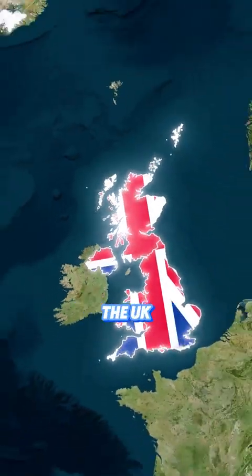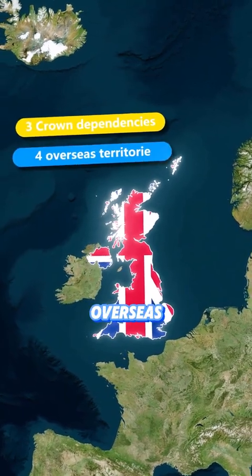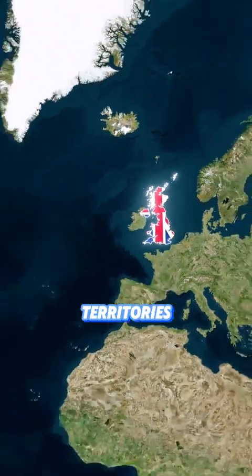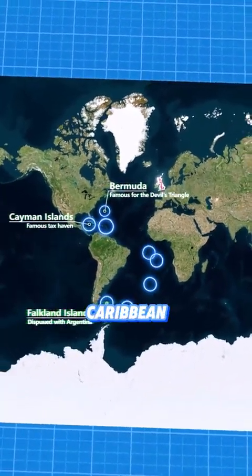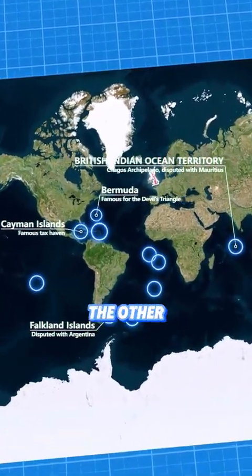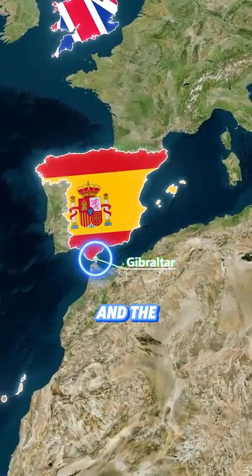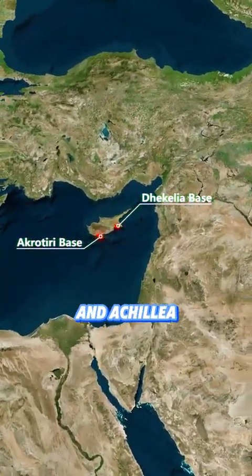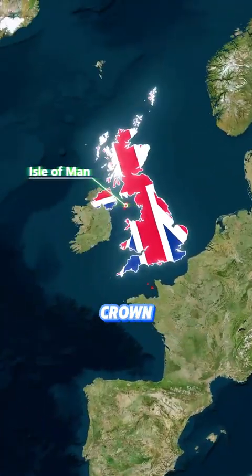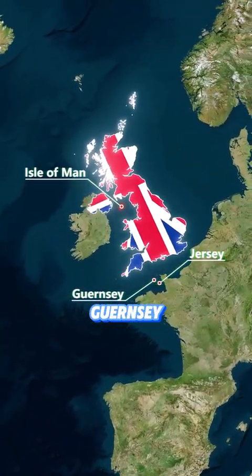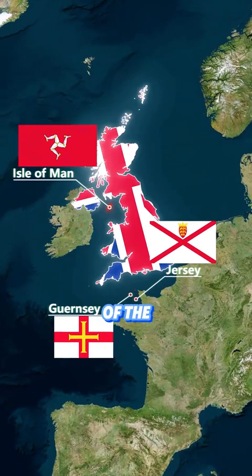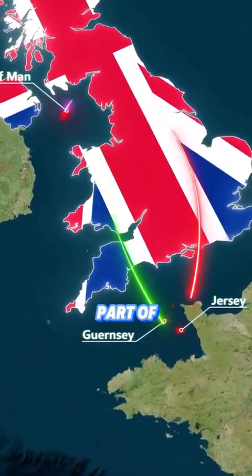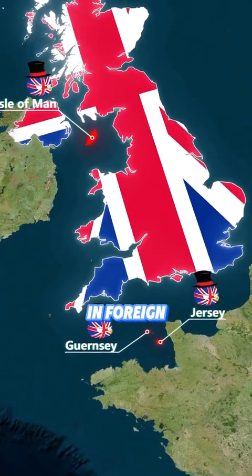Beyond the mainland, the UK has 3 crown dependencies and 14 overseas territories. 12 overseas territories are small islands scattered across the Caribbean, Atlantic, Indian, and Pacific Oceans. The other 2 are Gibraltar near southern Spain, and the sovereign base areas of Akrotiri and Dhekelia in Cyprus. Additionally, the 3 crown dependencies, the Isle of Man, Guernsey, and Jersey, are self-governing possessions of the British Crown. They aren't technically part of the UK, yet the UK handles their defense and foreign affairs.